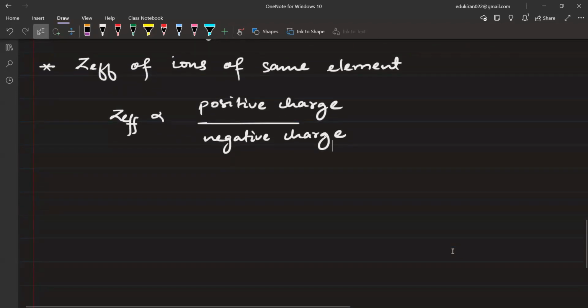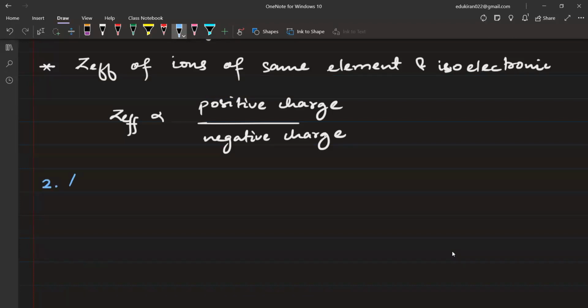Now, if you are having different species, then you have to look at the charge. More charge means more Z effective of the same element, and you can write isoelectronic species. But the main point that you have to remember is that in a group it is constant, and in a period it increases. Z effective increases along the period, and it is constant in a group.